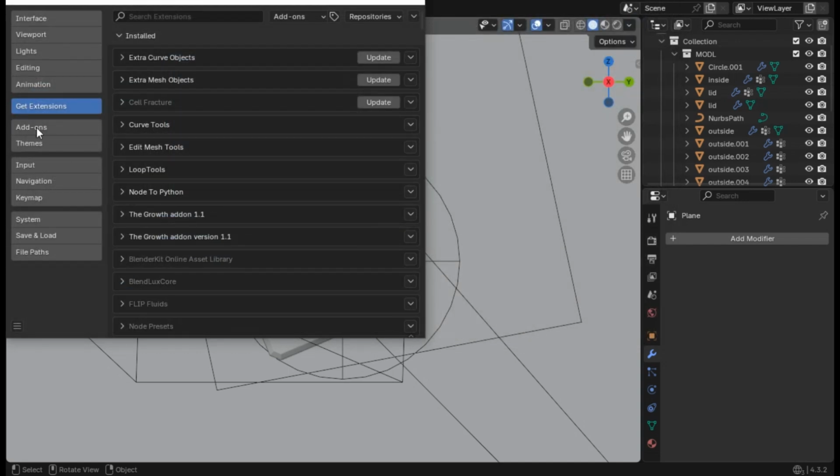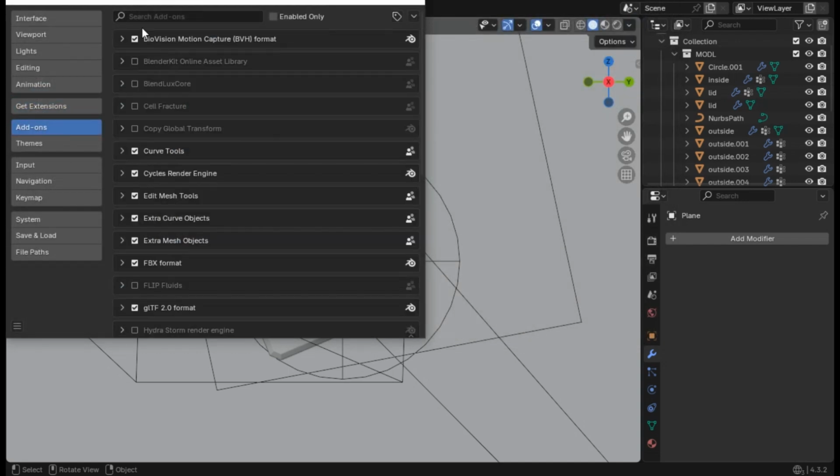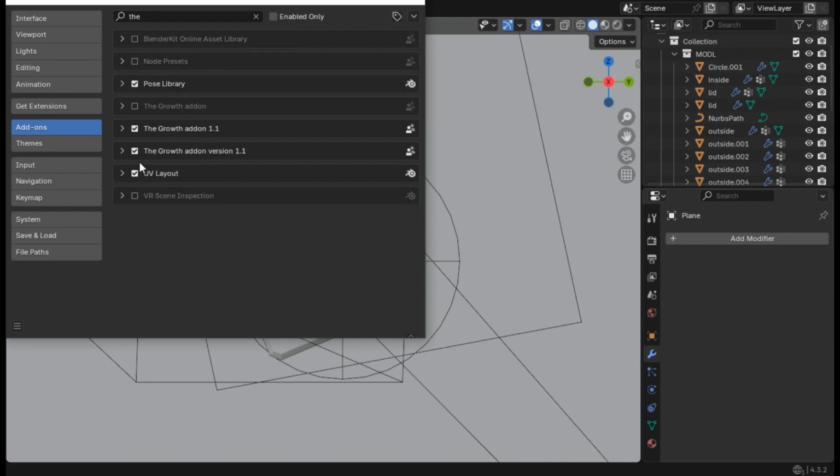Install from disk and then go to the add-ons, so it's installed. Then go to the add-ons and make sure you have it enabled. So here it is, I already have it enabled.